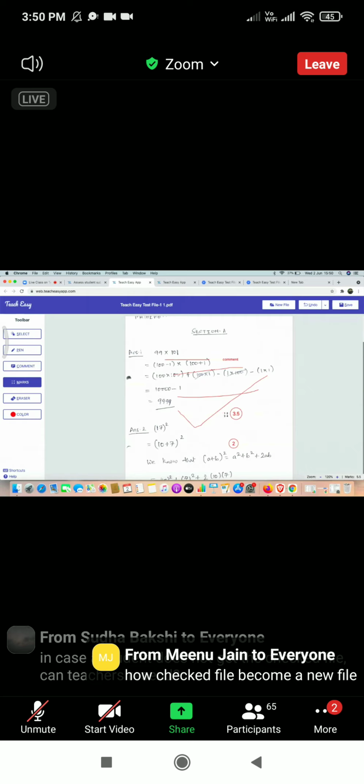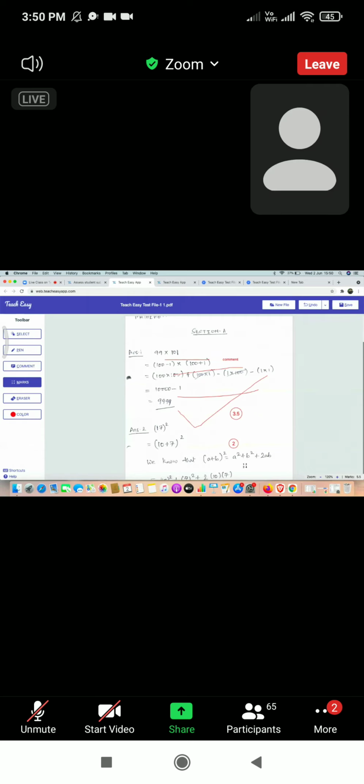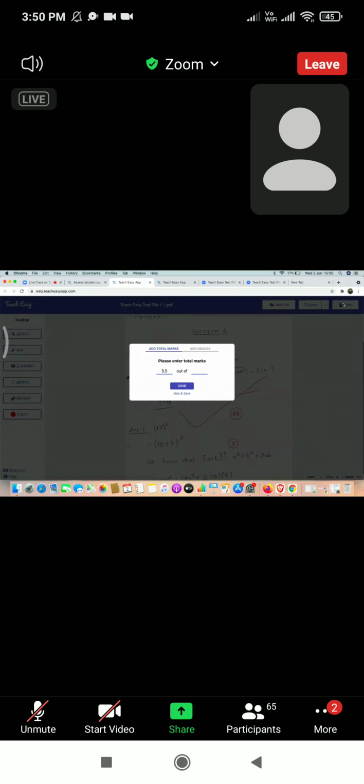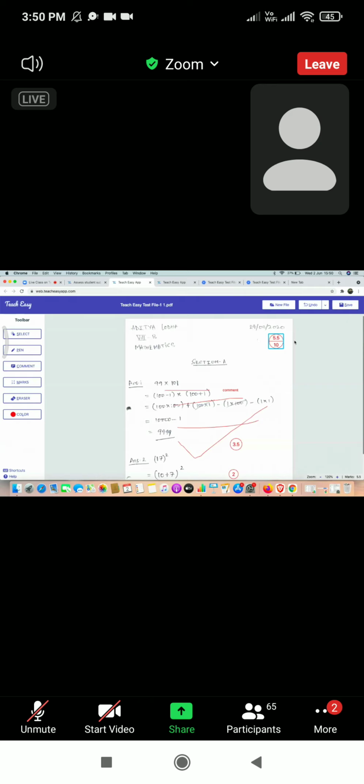As a teacher, you don't have to total these marks; TeachEasy will do it for you. When you are saving, let's say you are done with all the work, you just have to go and save the file. If marks are given, we will show this pop-up where we ask for the total marks. Just enter the total marks, for example 10, and click done. See, the total marks is now on the screen. You can place it anywhere you want.